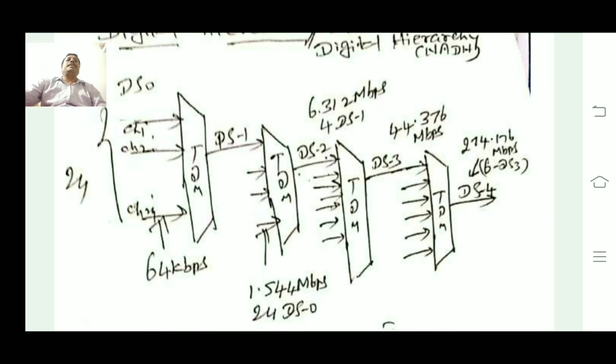Similarly, we combine DS1 signals to get DS2, and then we combine several DS2 channels to get DS3. Like this we keep combining and get higher bit rates.